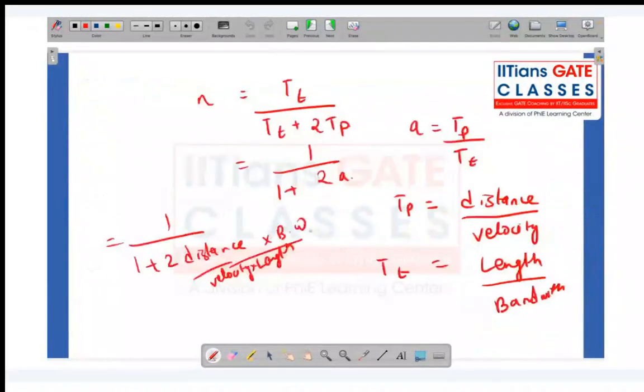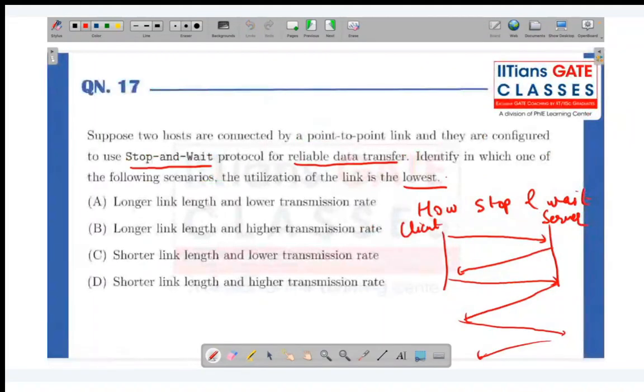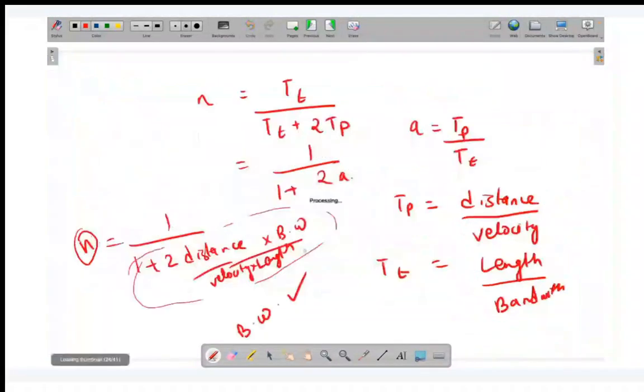It's like longer link length and higher transmission rate. So to have efficiency as smaller, can I say this guy has to be bigger? This guy has to be bigger, yes. So can I say bandwidth? So this denominator should be more. So can I say bandwidth should be more? Yes, and distance should be more and the other part. So that's why B is correct. Okay.